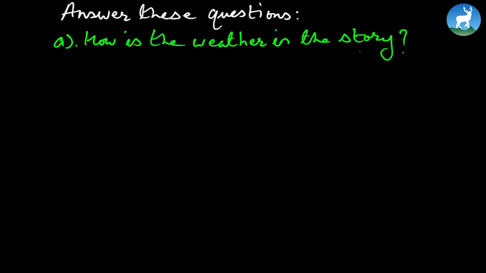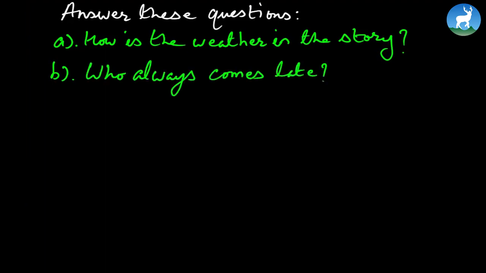Now these two are what I would call verbal questions, right? You can answer them verbally. And number B: who always comes late? Now you can answer these two questions verbally, meaning orally, all right? You don't have to write this in the paper to answer this question.